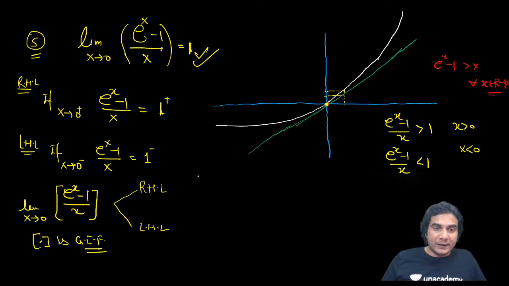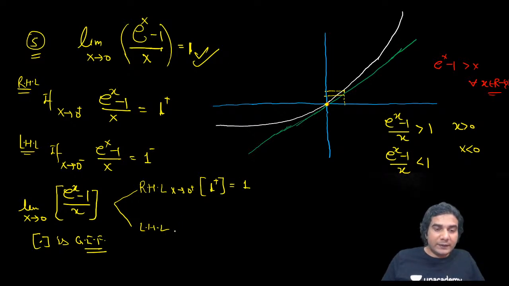But in this case, when x approaches 0 plus, this (e raised to x minus 1) upon x approaches 1 from the right hand side. That means it is 1 plus. And what is the greatest integer of 1 plus? It is going to be 1 only.